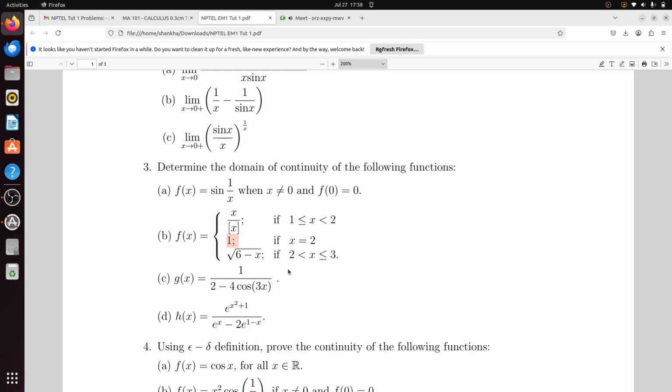Okay, next problem, f(x) is equal to 1 by 2 minus 4 cos 3x. So which points will create problems? Anybody?